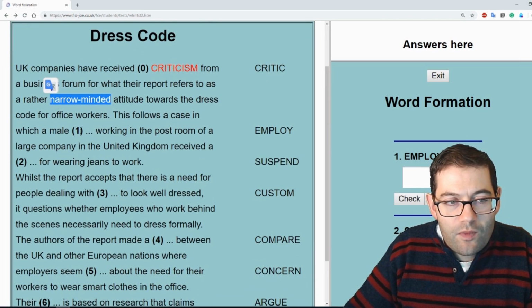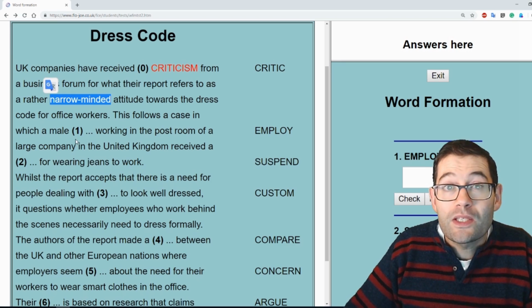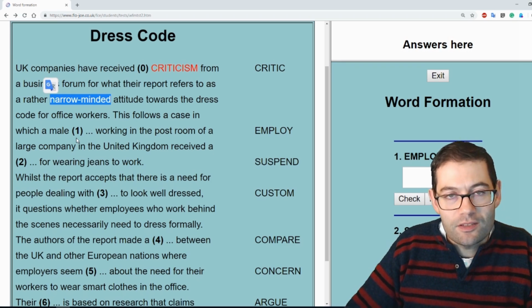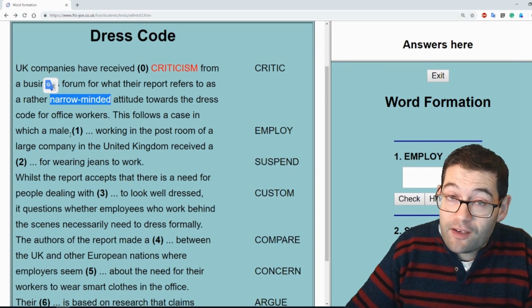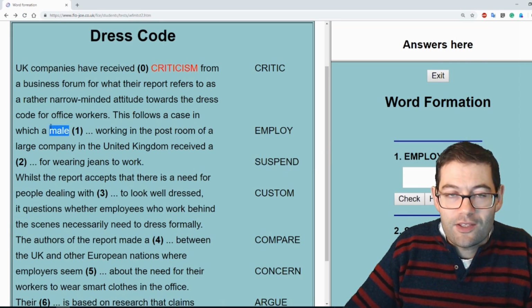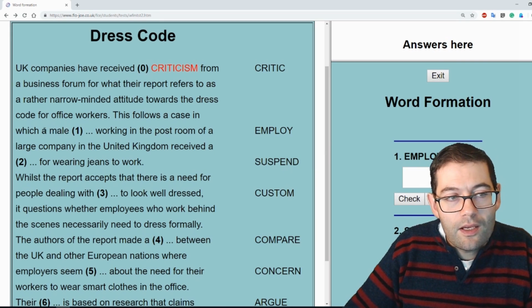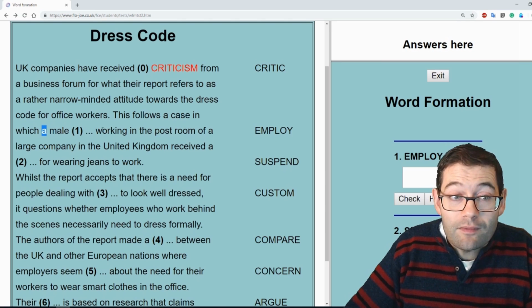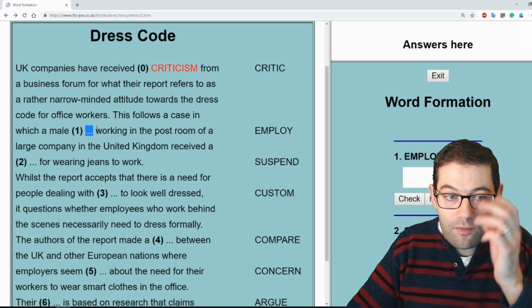This follows a case in which a male something working in the postroom of a large company. We're talking about a person. So what we need here is the correct personal noun to fit the gap. How do we know it's a noun? Two big clues. First of all, we've got an adjective. Adjectives modify nouns, and we don't have the noun that this adjective is modifying. And also, an article needs a noun, and we don't have the noun to which this article refers. So two clues that we need a noun, easily identifiable if we think about the language pattern.